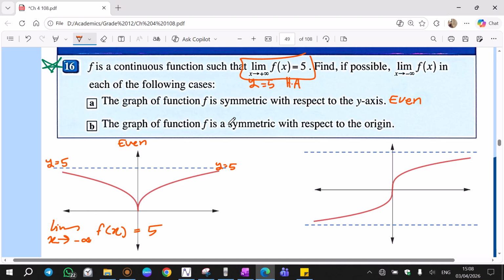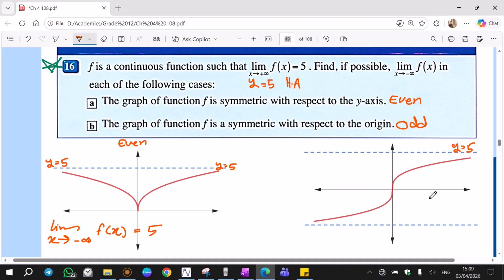Secondly, if the function is symmetric with respect to the origin, which means an odd function, it is usually like an S or N shape. Now, I'm sure on the right side the graph approaches 5 because it's given here: limit x tends to positive infinity is 5. That means on the right side the curve approaches 5.